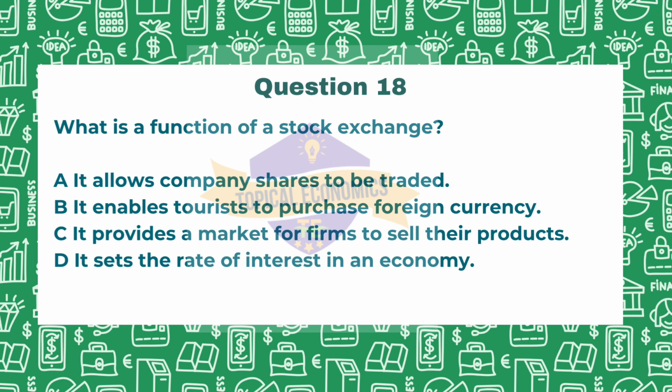Option B, it enables tourists to purchase foreign currency. Now this function is typically associated with currency exchange markets, not stock exchanges. Option C, it provides a market for firms to sell their products. Now stock exchanges do not sell products. They facilitate the trading of financial securities. And option D, it sets the rate of interest in an economy. Interest rates are determined by central banks and market forces, not stock exchanges. So the correct answer for this question is option A.